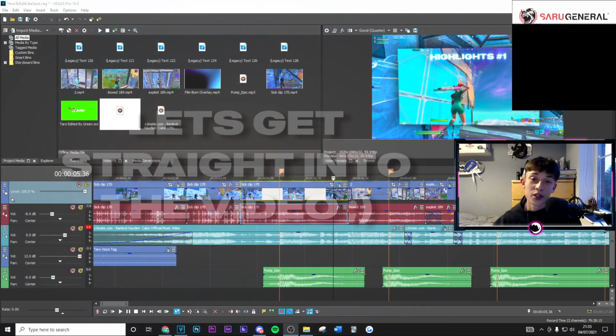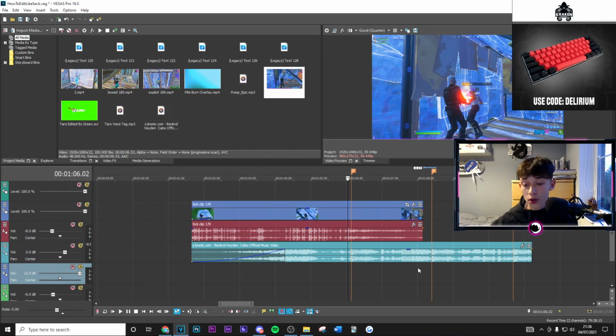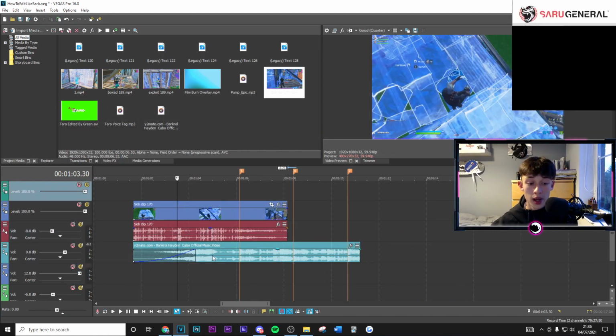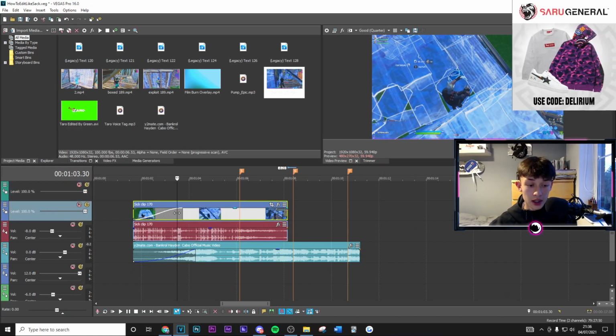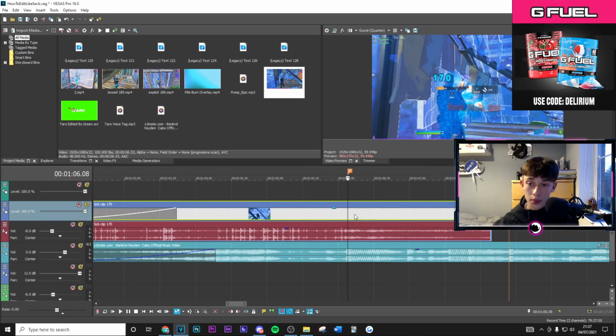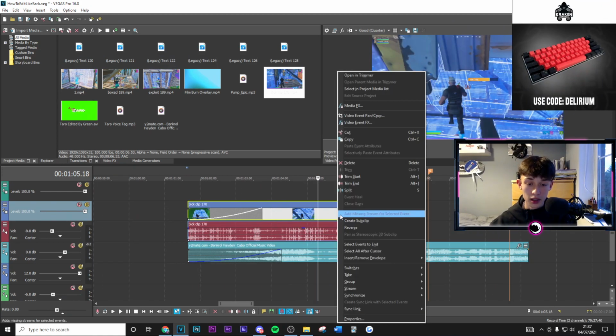That being said, let's get straight into the video. Right guys, so as always, what you want to do is mark up the beat drops of your song. That's where you're going to be putting the kill of each clip. Then fade in your audio for the start of the montage. Then also fade in the clip and set this to a slow fade. Here you want to sync it up so the damage pops up on the first beat drop. From this point right here, we're going to go minus 50 frames back and then split the clip.